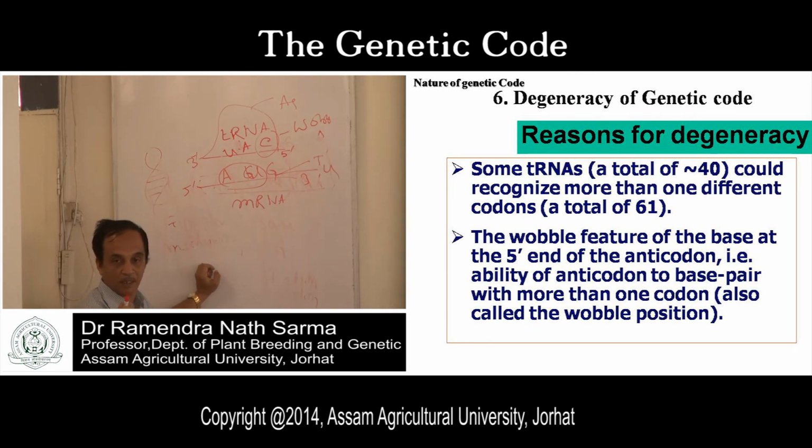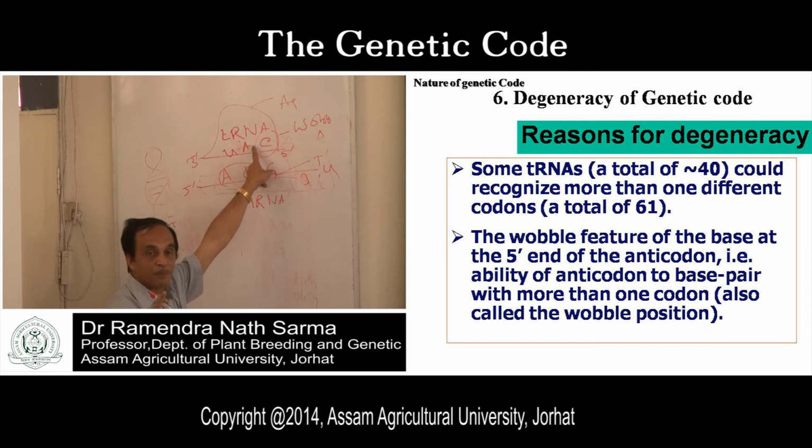Any base may be there. The change in the 3' end base of a genetic code can be recognized by one particular tRNA molecule with a particular sequence. Are you getting my point?